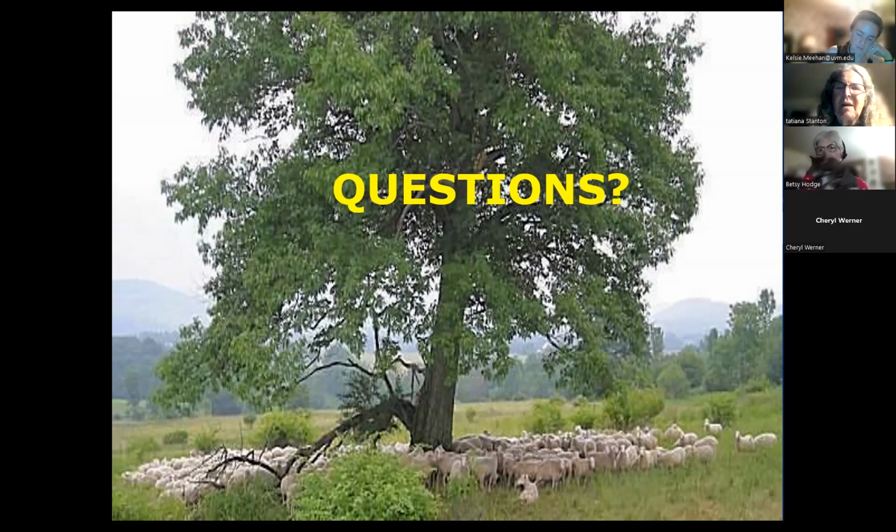Some examples of things that are high in tannins would be your sumac, which is really high in tannins. Anything that causes you to pucker. Your wild grapes, but you wouldn't want to get them mixed up with moonseed, because moonseed is poisonous. A lot of your brush plants are pretty high in tannins, so it's hard to know.